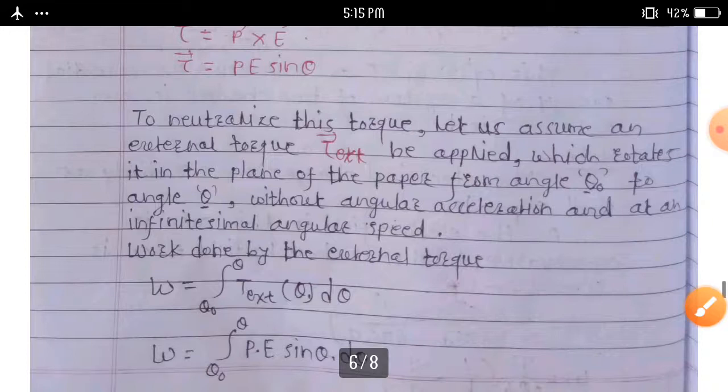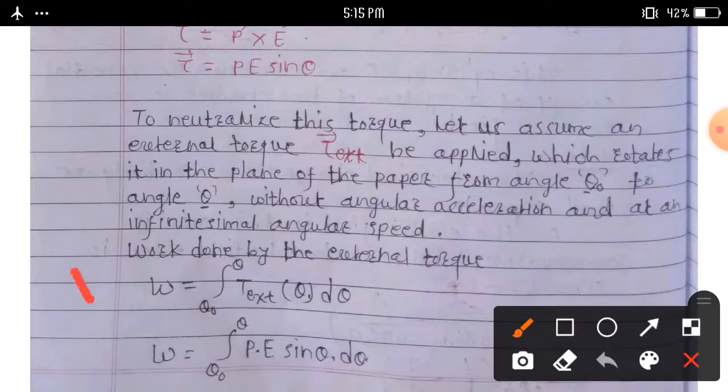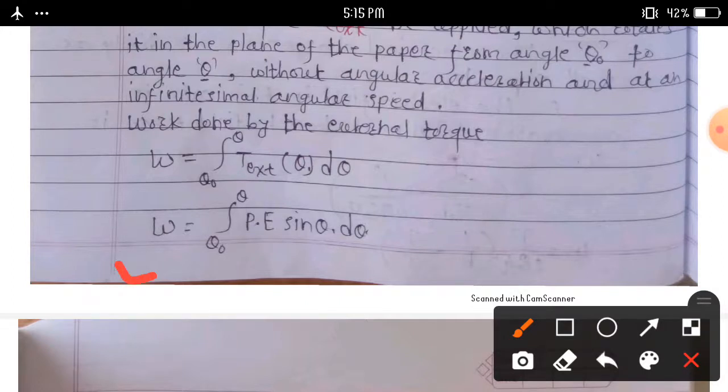Here the work done by the external torque is given by W is equal to the integration from theta 0 to theta of tau external d theta. W is equal to the integration from theta 0 to theta of PE sin theta d theta.